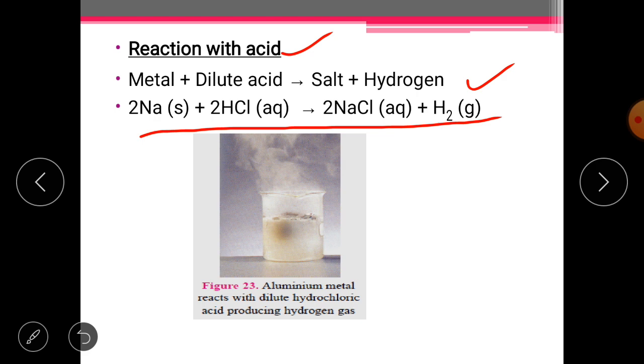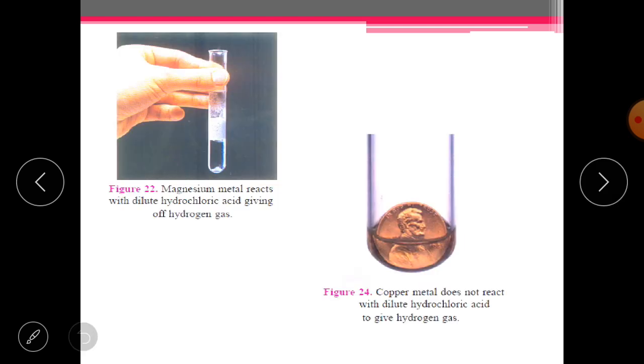Below you can see an image. Here aluminium metal is reacting with dilute hydrochloric acid and you can see hydrogen gas fumes. Okay, so let's continue. In the second picture, magnesium metal is reacting with dilute hydrochloric acid, giving off hydrogen gas along with formation of its own salt. Now students, in the third picture you can see a copper metal has been dipped in dilute hydrochloric acid, but this copper metal is not reacting with the acid.